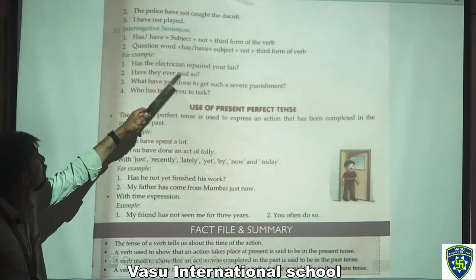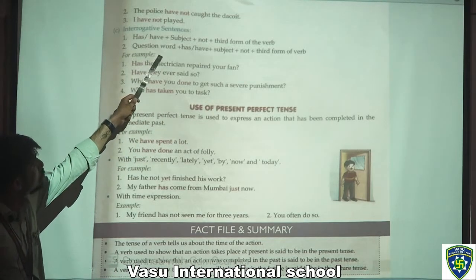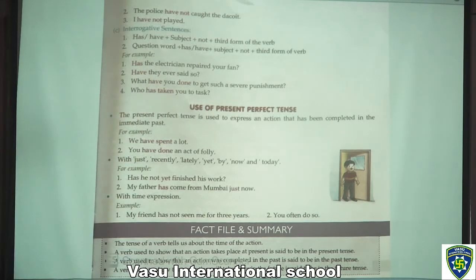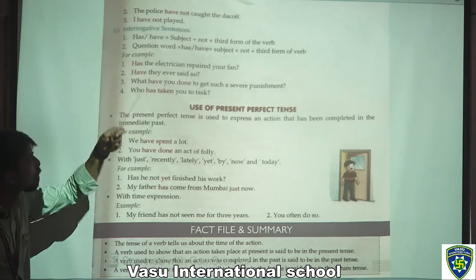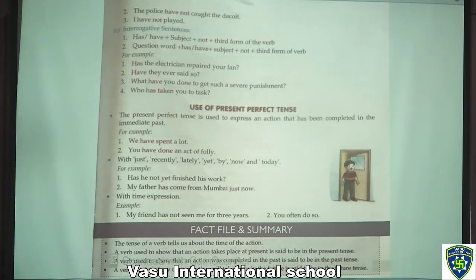In interrogative sentences, what we have: has or have plus subject plus third form of the verb. Second, question word plus has or have plus subject plus third form of the verb. For example, has the electrician repaired your fan? Have you ever said so? What have you done to get such a severe punishment? Who has taken you to task?